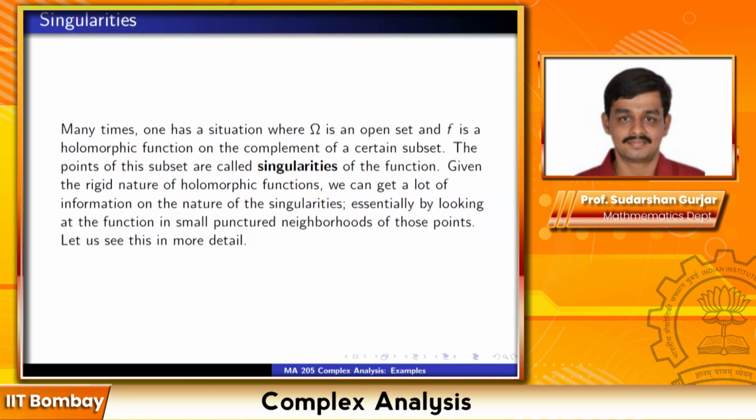Sometimes what will happen is you will have a function which is not holomorphic on all of omega, but it will be holomorphic on omega minus a certain closed subset. And you want to understand what kind of singularity it is at each of the points in the closed subset, and the nature of the function in small punctured neighborhoods of that point gives you a very good understanding of the nature of the singularities.